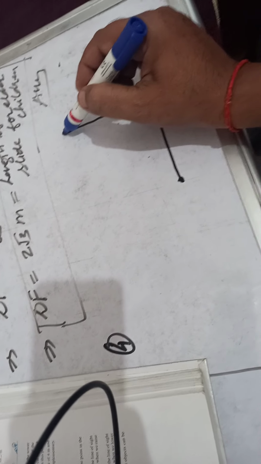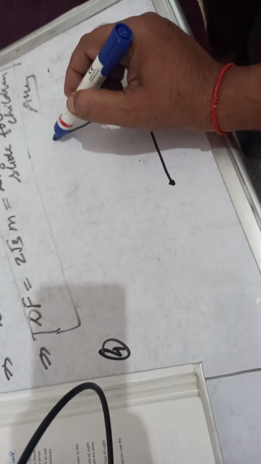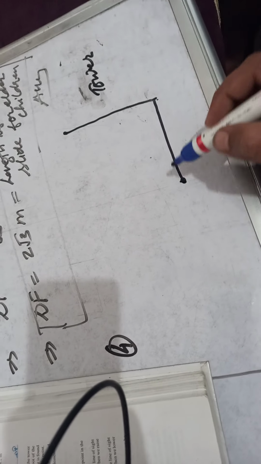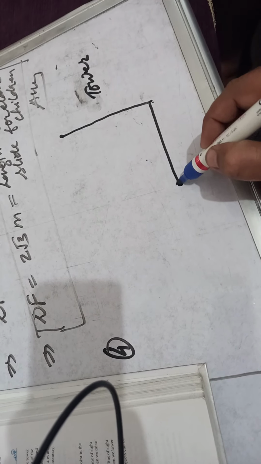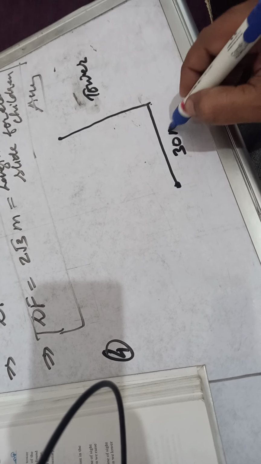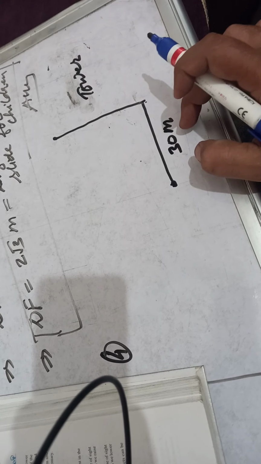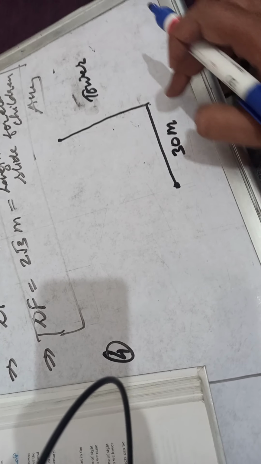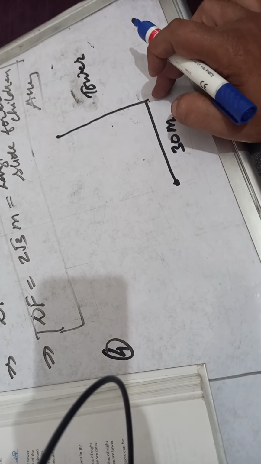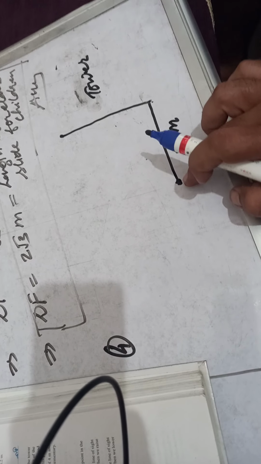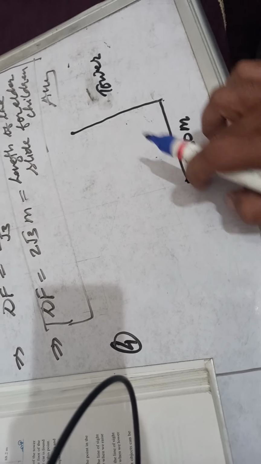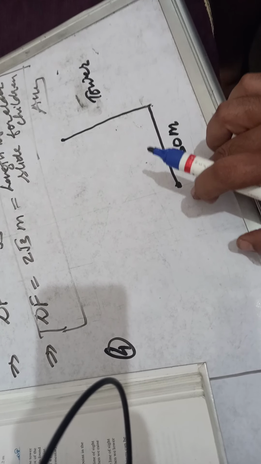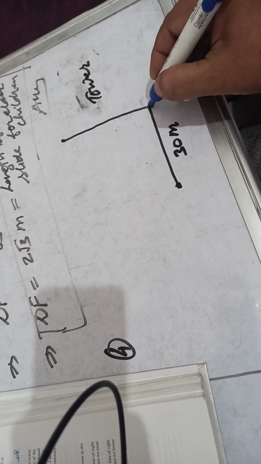The tower, from a point on the ground which is 30 meter away from the foot. From here, the observer is observing the top. This point of observation is 30 meter away from the foot of the tower.